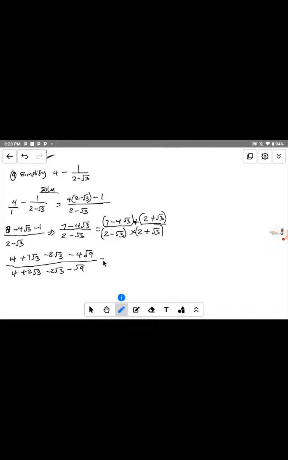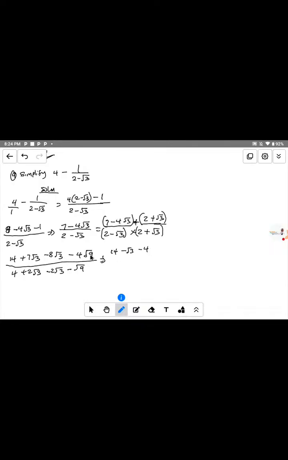Now from this place, we have 14 here. Now we have plus 7 root 3 minus 8 root 3. Plus 7 root 3 minus 8 root 3 will give us minus root 3, because we are subtracting 8 from 7. Just like the coefficient, root 3 is common to both, so I subtract this 8 from this 7. That gives us minus root 3. Now we have minus 4 root 9. Root 9 is a perfect square, root 9 is equal to 3.